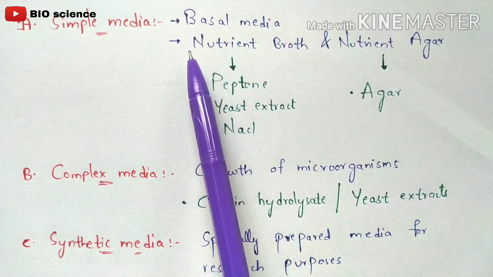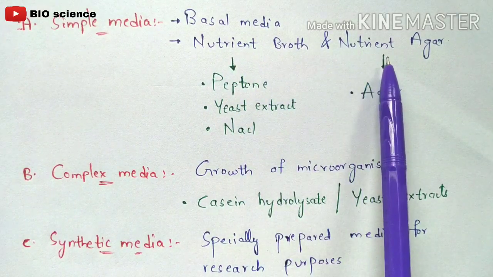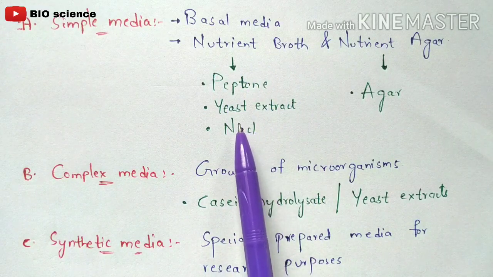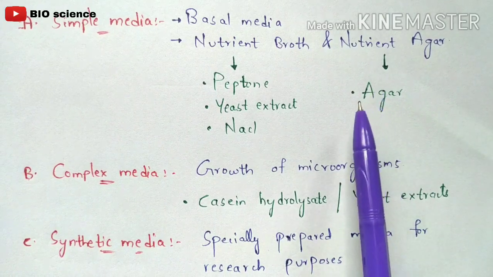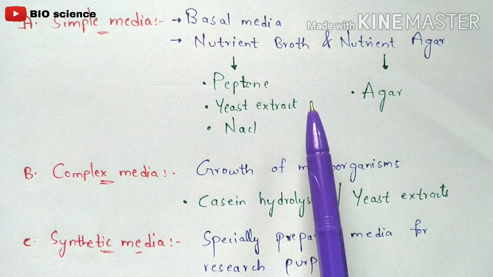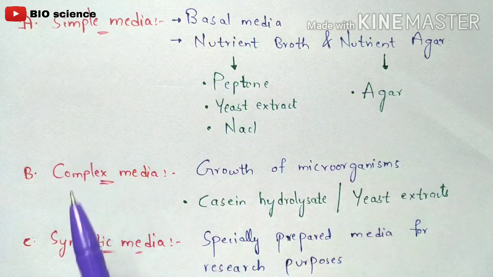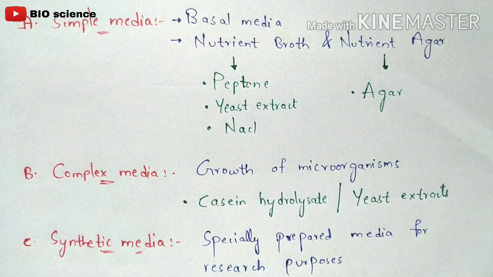Okay, so the simple media contains nutrient broth and nutrient agar. The nutrient broth contains peptone, yeast extract, as well as NaCl, sodium chloride, and the nutrient agar contains agar, right? Now coming to the complex media: in the simple media, we use it for every type of cultivation of bacteria, but the complex media you are not going to use for every type of cultivation.